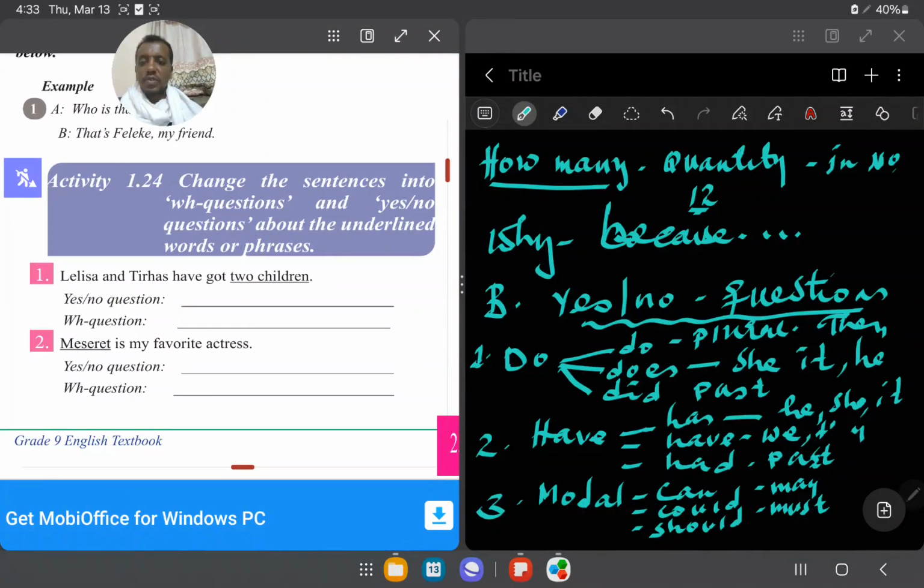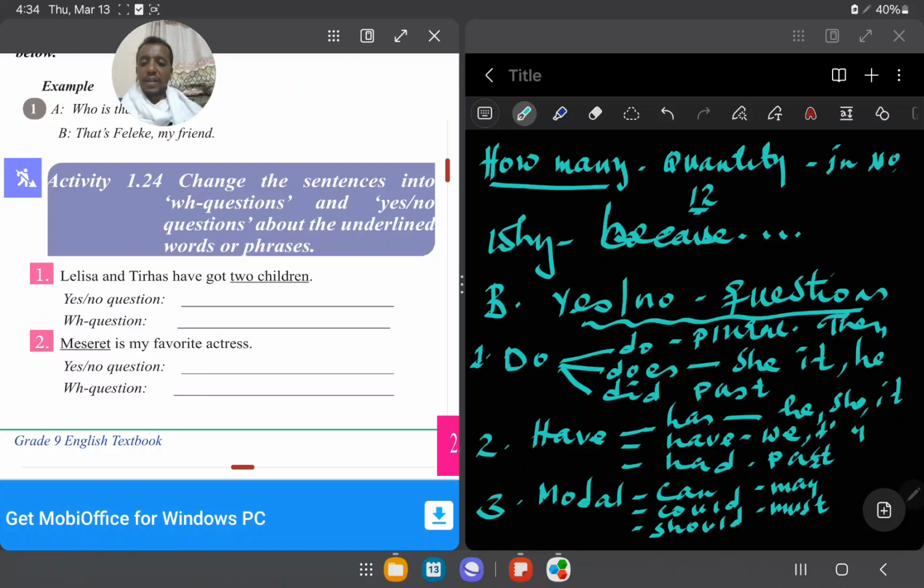Change the sentences into questions and yes no question about the underlined words ነው የሚለው። Lelisa and Tirhas have got 2 children. Yes no question. ይህንን ወደ yes no question መመለስ ትችላላችሁ ማለት ነው። So do Lelisa and Tirhas have 2 children?